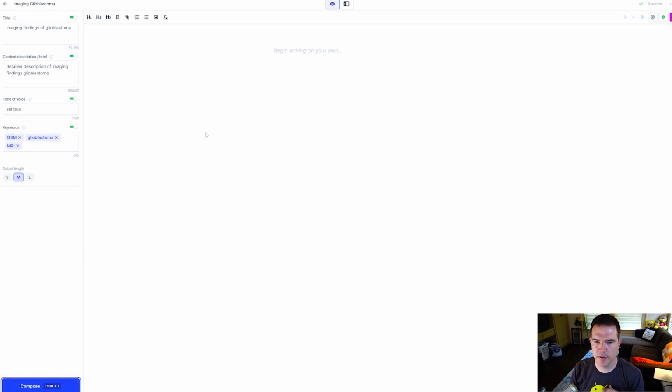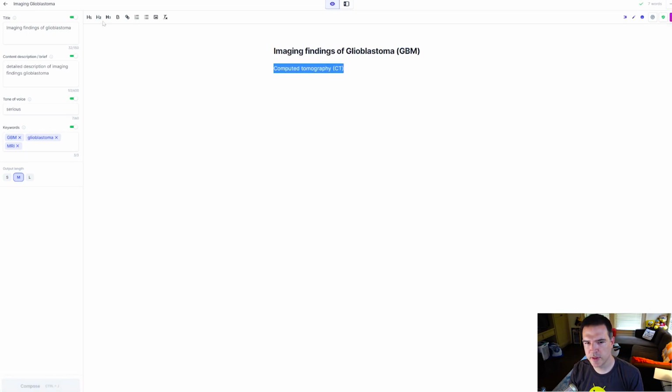So we're going to try compose here. We're going to start writing on our own. Glioblastoma, GBM. We're going to call that our heading number 1. So let's see. Let's give it a little bit of help here. I'm going to give it a heading number 2 here. We're going to call it CT. And let's see. I'll just start with the word imaging. And let's see what Jasper's going to do here.